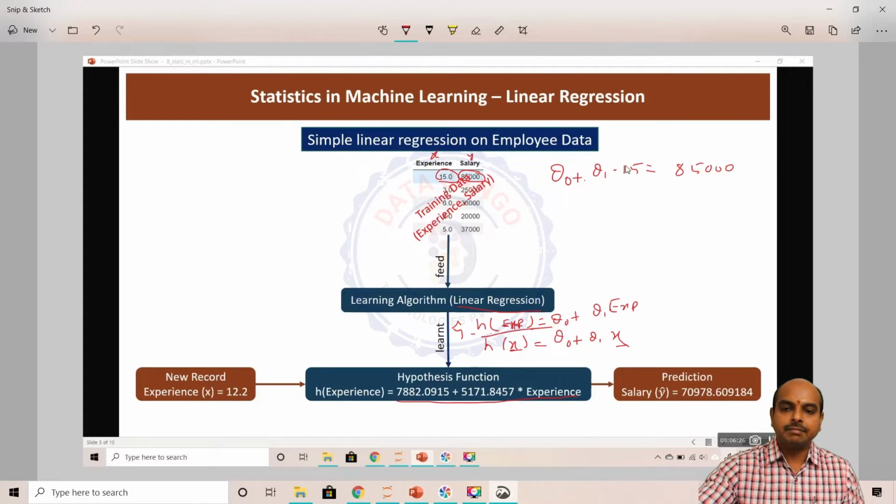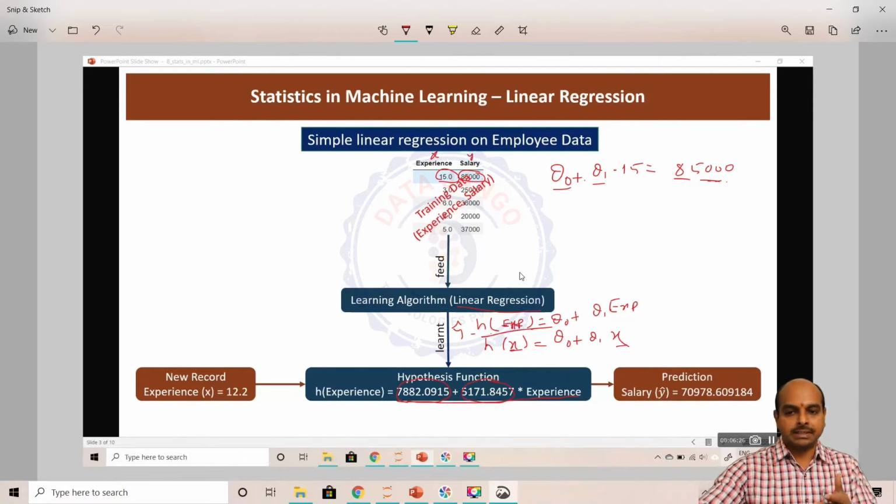When you multiply 15 with some number and add some constant, you should be able to generate this 85,000, because we are trying to find these generalized numbers. That's our goal. To find those generalized numbers, we can form the equation like this.